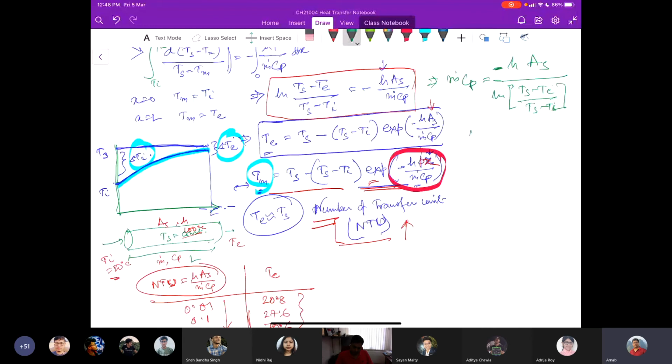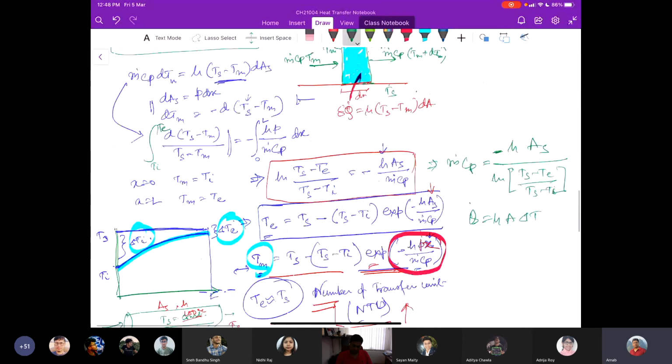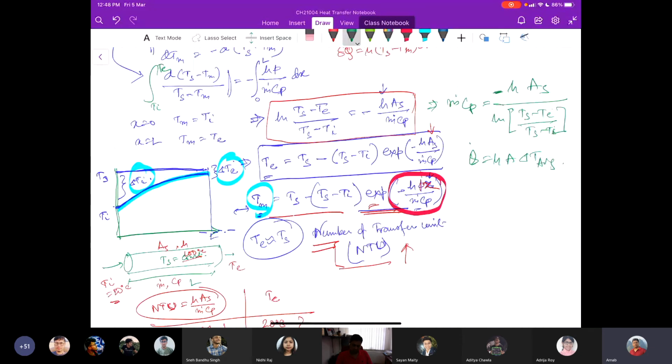And then we have Q is equal to hA delta T, that here we say average. If you remember, this is where we started. We said that we had to find an average, T average.